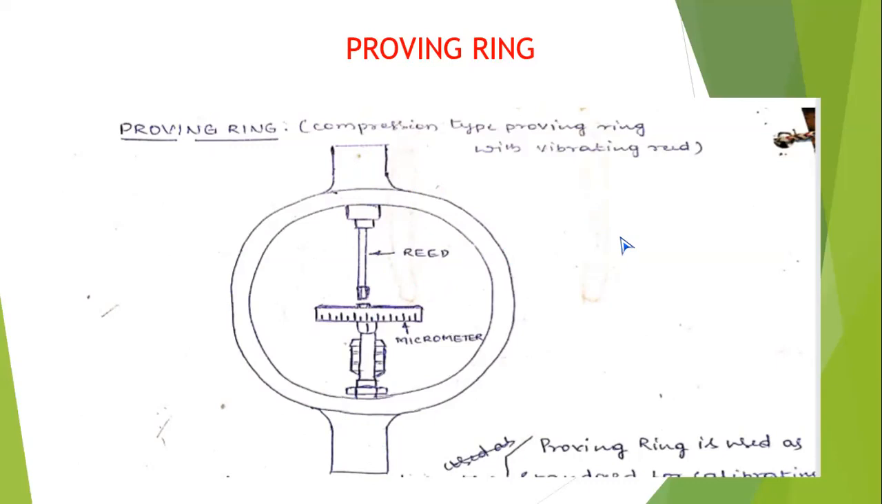All of you, please write down the question. Mark it very, very important. Explain briefly with the neat sketch the proving ring.